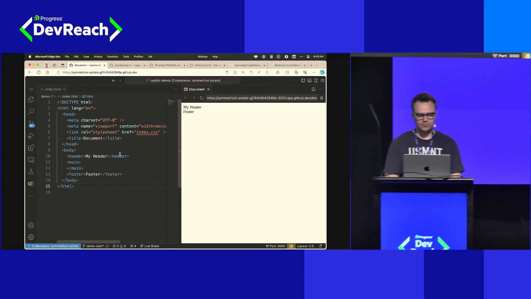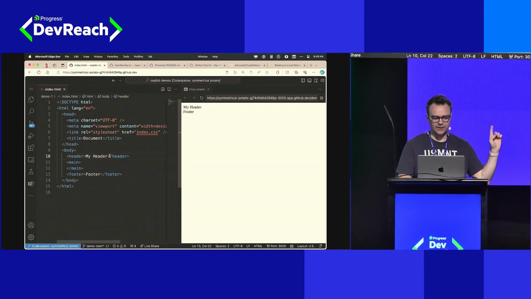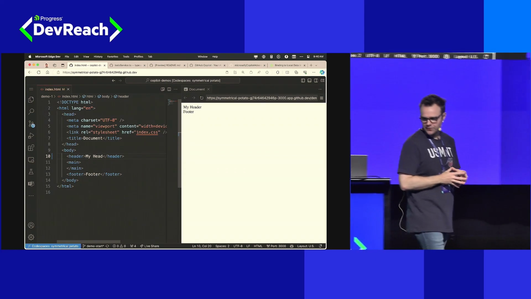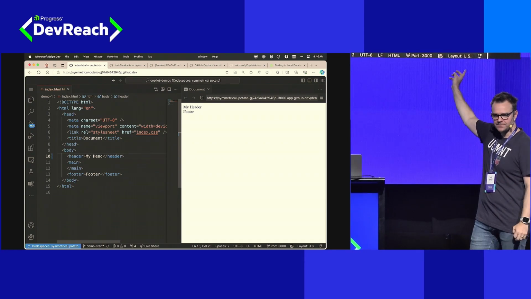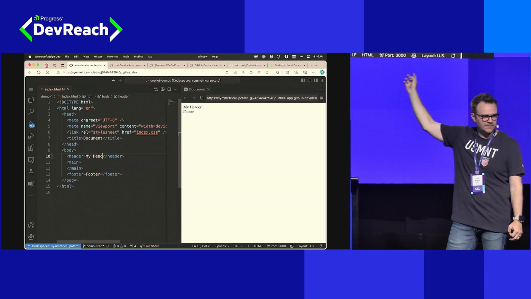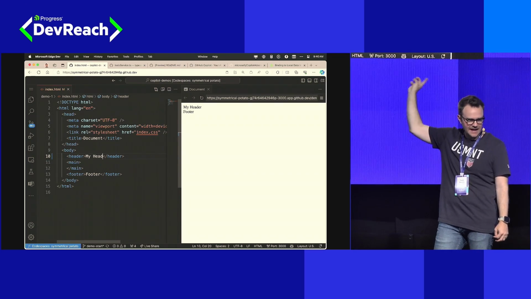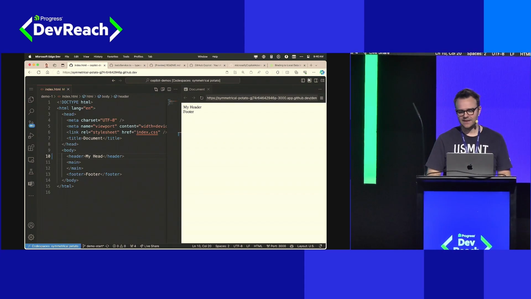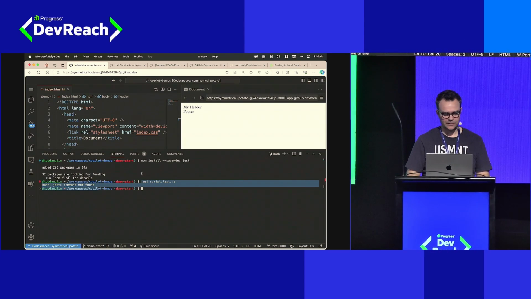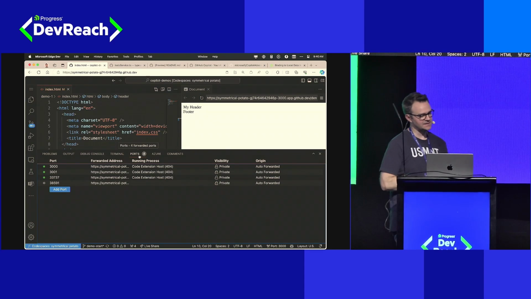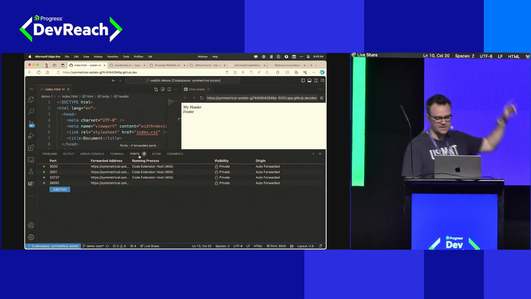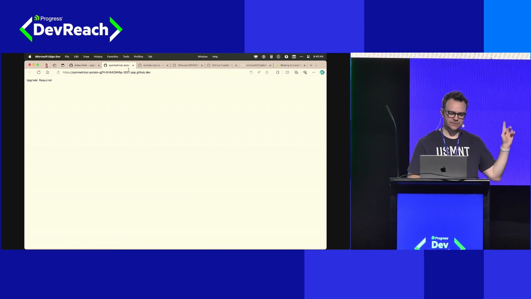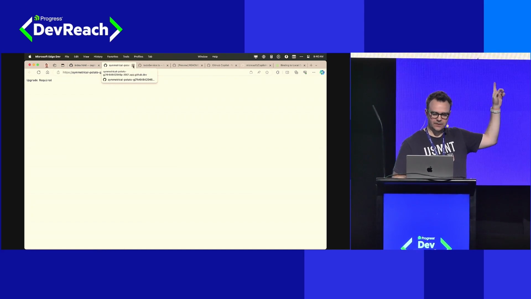I'm still going to have a problem with real-time updates. If I come change header, my header, and I take a couple characters off, you can see that the page on the right did not update. When I'm using the live preview inside of VS Code, this should be a real-time update that's happening on the right side. That is also a Codespaces quirk, and I can fix that by just coming back down here to my ports that Codespaces has exposed. I see my ports that it's auto-forwarding, and just accessing those ports inside of the browser. So I click it again, I see upgrade required.